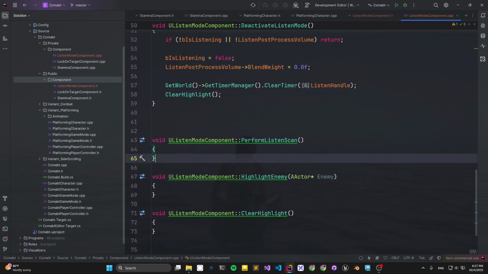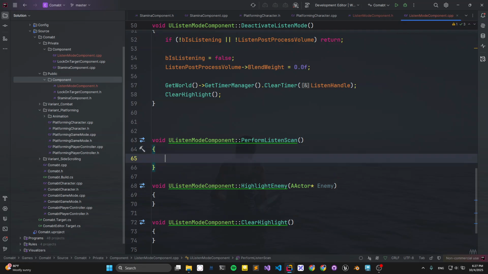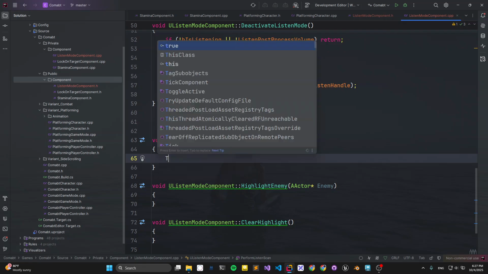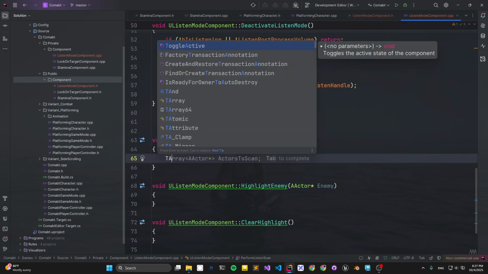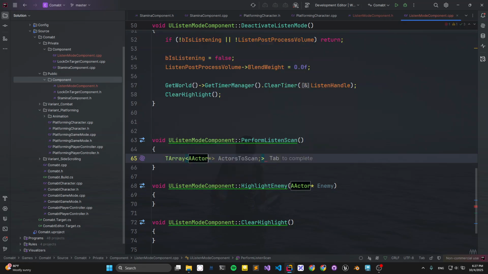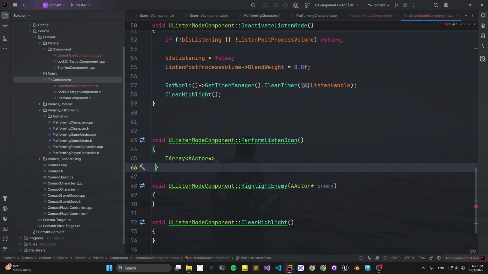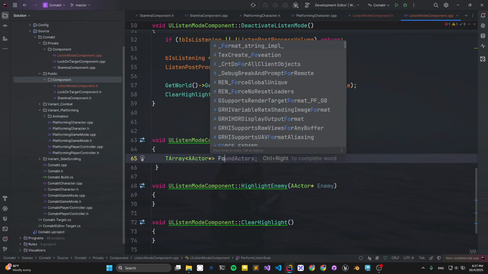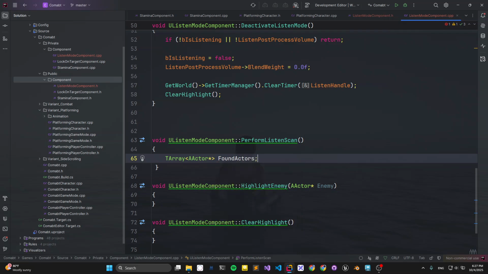Well, let's do this one. We want to perform listening scan to scan object, and we want to, for example, highlight those. We can use a TArray of actors. We can scan the actor, like for example, let's call it from actors.